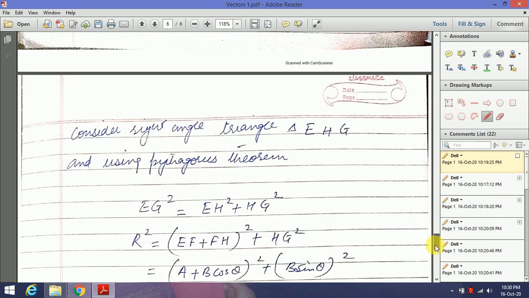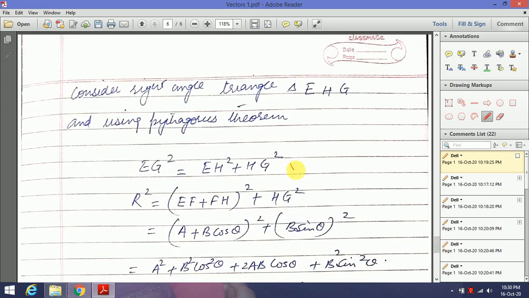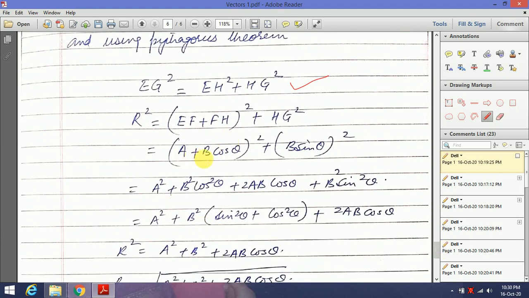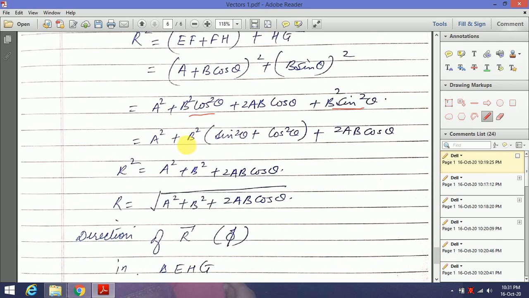Now using Pythagoras theorem, we have used it here. After a little bit of simplification, A plus B cos theta was the base of the right angle triangle, and this is the perpendicular. So you will get A square plus B square cos square theta plus 2AB cos theta plus B square sin square theta. Now you see both of these terms have B square, so we are going to combine them. I'm taking B square common. What you will get inside the bracket is sin square theta plus cos square theta. You see, this is one very famous identity and its value is 1.